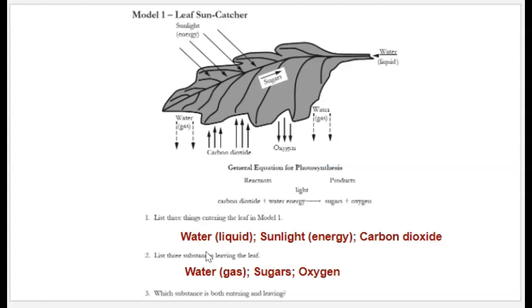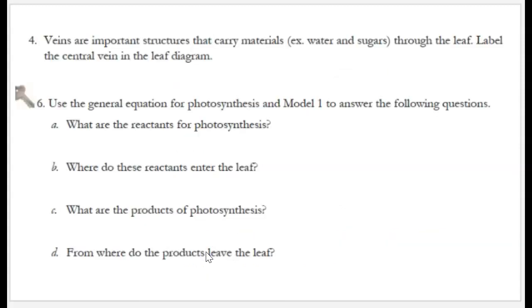Which substance is both entering and leaving the leaf? Oops, cancel that. Here we go. Number 2, list 3 substances leaving the leaf. We have water in gas form, sugars, and oxygen. Question 3, which substance is both entering and leaving the leaf? And that would be water. Question 4, veins are important structures that carry materials through the leaf. Label the central vein in the leaf diagram. So that was that larger vein that runs up the center of the leaf.